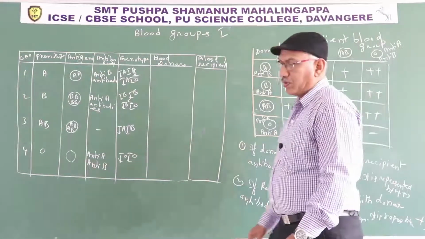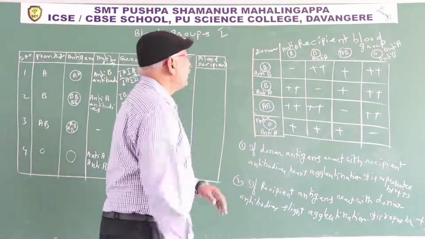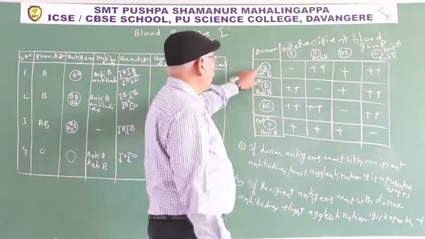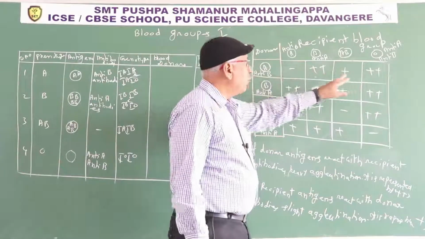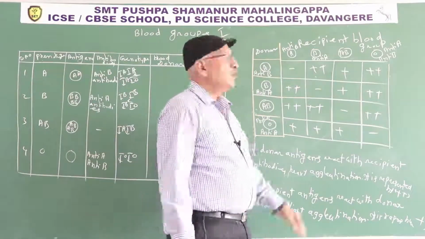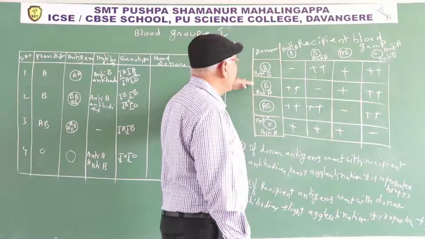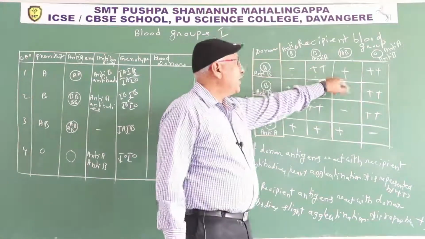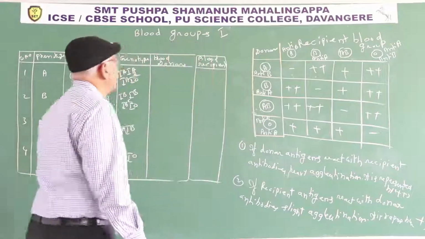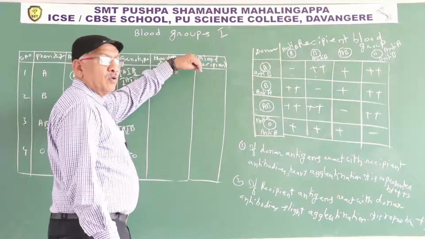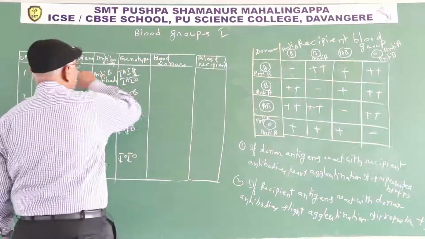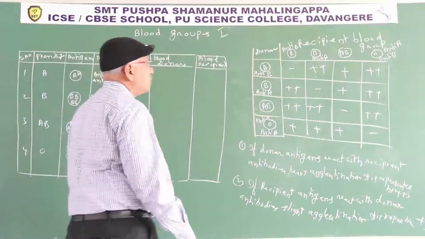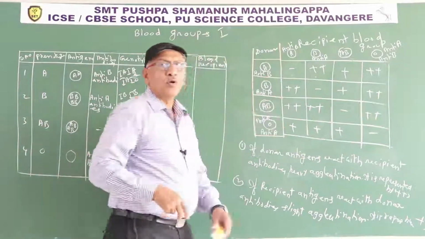So, look on the board. Persons having A, if donate blood to B and O, what happened? Death occur. So, persons having A donate blood to A and AB only. So, blood recipient or blood donors. So, blood donors to the blood group. So, which blood? Look on the board.